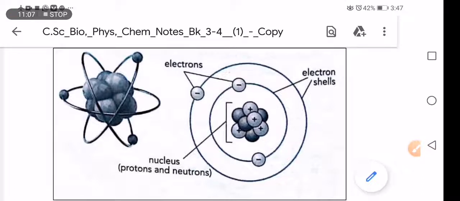What are subatomic particles? These are particles that make up an atom. Do you see this hierarchy? An atom is made up of 3 important subatomic particles, that is electron, proton, and neutron. And matter is made up of atoms.